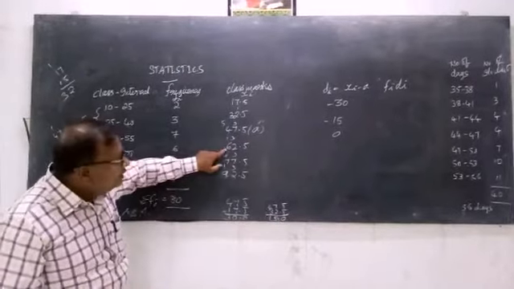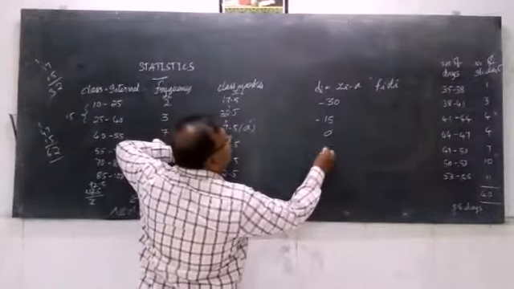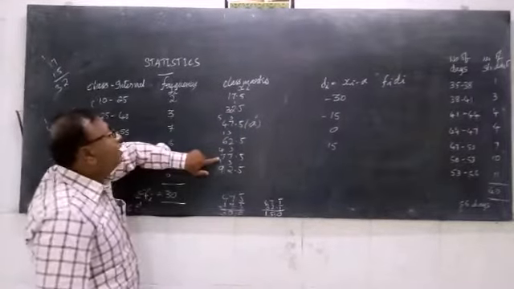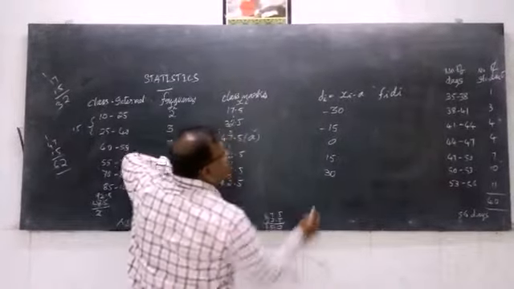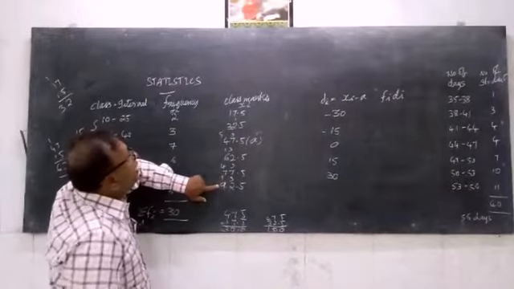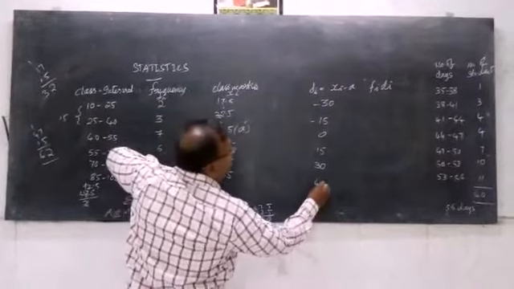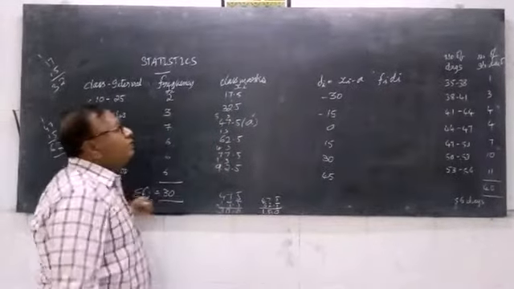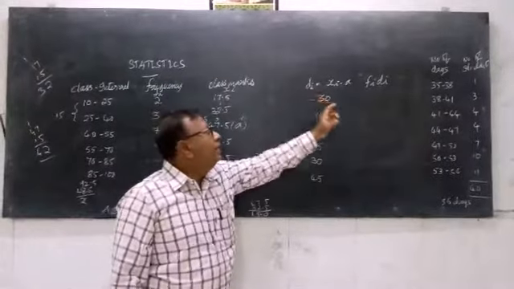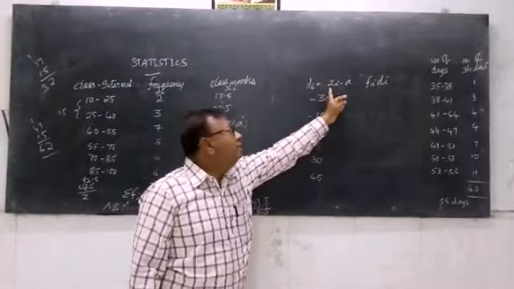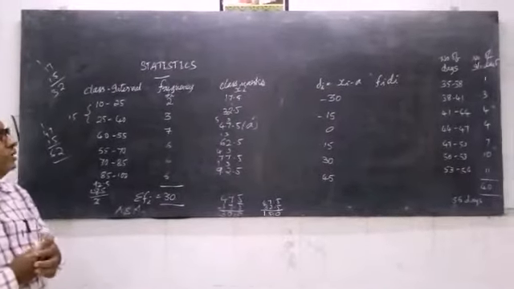Now again this time this is xi, so this minus this, what are you going to get? It is simply 15. Again from here if you subtract it, you are going to get 30. Then again from this if you subtract 47.5, how much are you going to get? It will be 45. So this is how we have got the values in the column di, which is defined as di is equal to xi minus a.